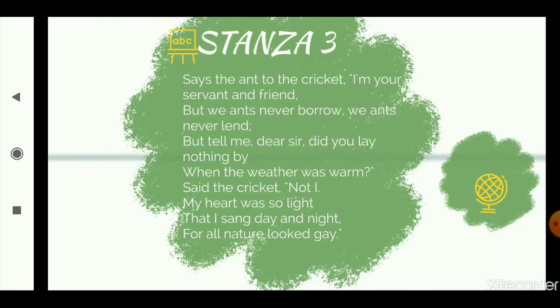My heart was so light that I sang day and night. He says, my heart was very light. Now, light does not mean the opposite of heavy here. Light means very, very happy. So he says, my heart was so light, I was so happy. I was busy in merrymaking. I was so cheerful that I sang day and night. I kept on singing day and night.